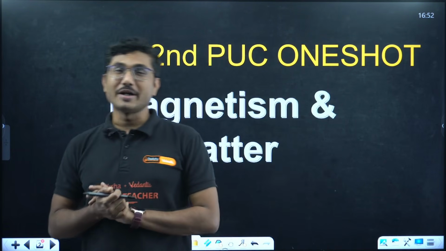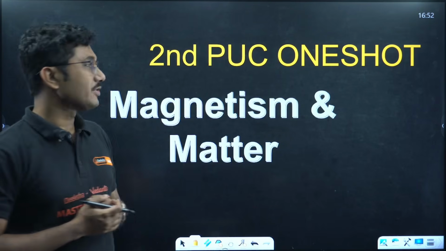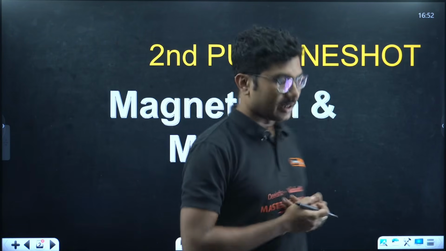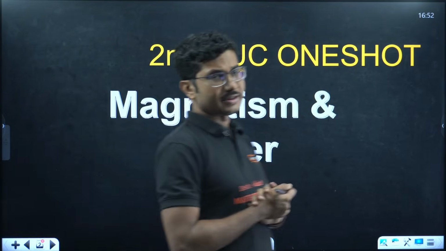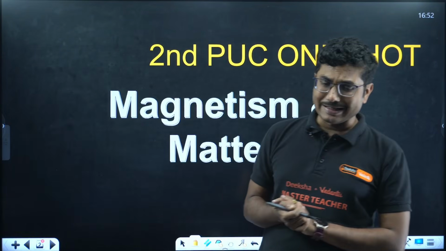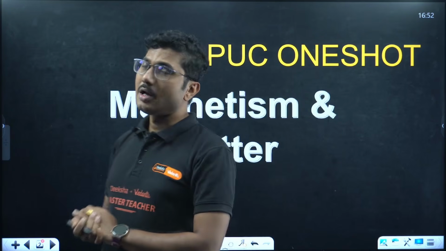So now we are going to discuss another important chapter, magnetism and matter. If you see the weightage of this chapter, it is 2 to 3 questions from KCET and 5 to 6 marks in your PUC exam. You might think, sir, this is a low weightage chapter, why should I study it?